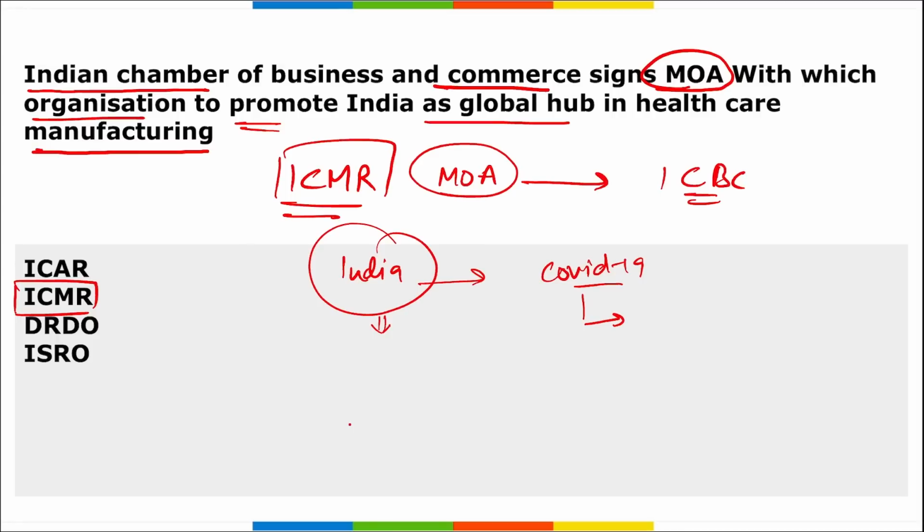Correct. This partnership will promote international collaboration, and new innovation and technology will be coming. Correct. This will create a global platform for investment opportunities and entrepreneurship in India. Also, this will fill the knowledge gap in the health sector and develop a critical manufacturing ecosystem. Correct. So it is ICMR.